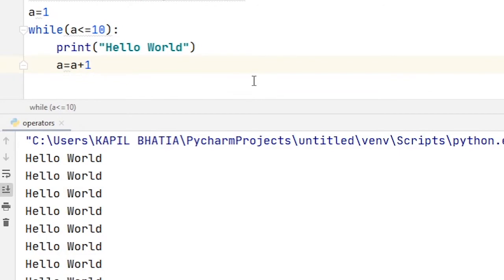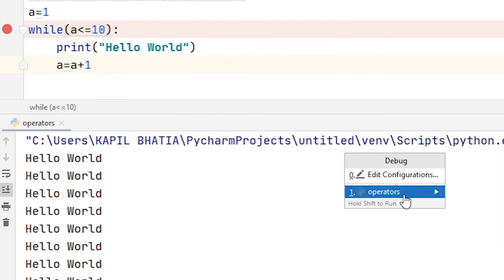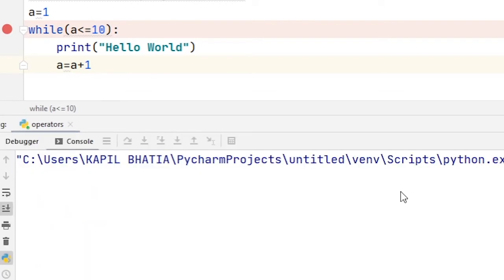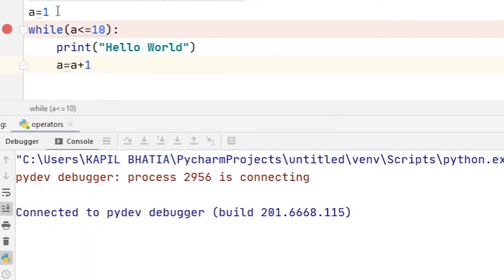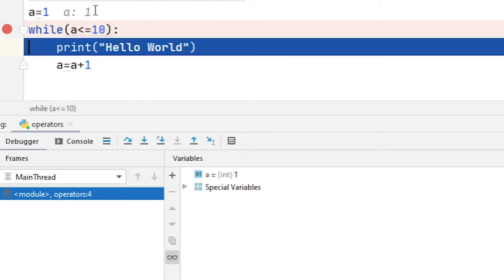To better understand this program, I just create a breakpoint over here and debug this program so that you can understand what is actually going on inside the CPU. So first the initial value of a is equal to 1. Here you can see the value of a is equal to 1. Then I press the F8 key and the condition is checked: while a is less than or equal to 10, because the initial value of a is equal to 1, which is less than or equal to 10.